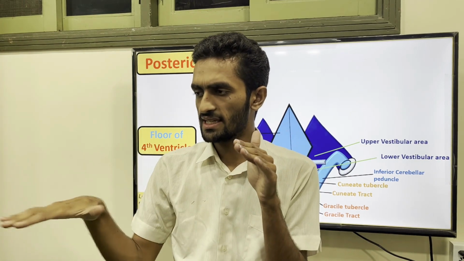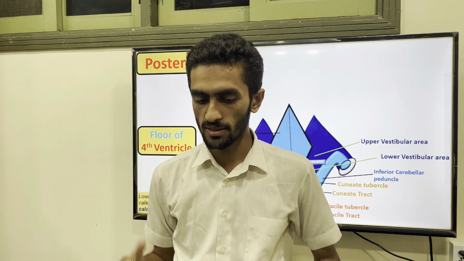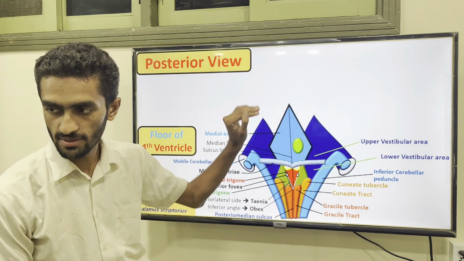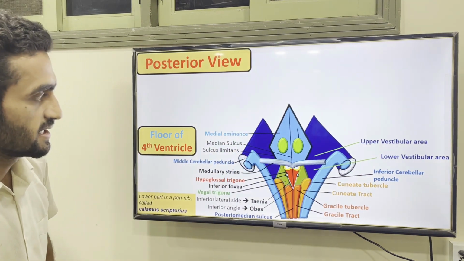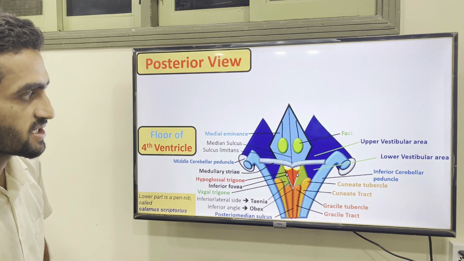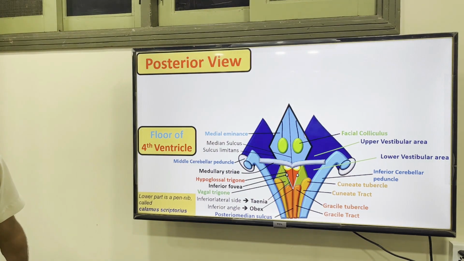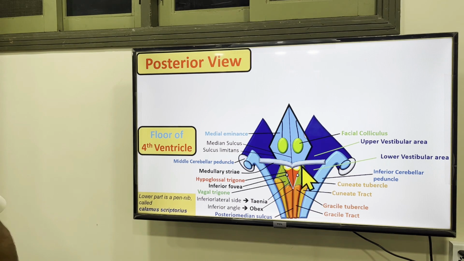When you see the internal structure, it will be easier. Here you will see a depression like this, which is associated with the facial colliculus. Okay. As the inferior fovea was in the medulla, the superior fovea you are going to see here. So this is your superior fovea.